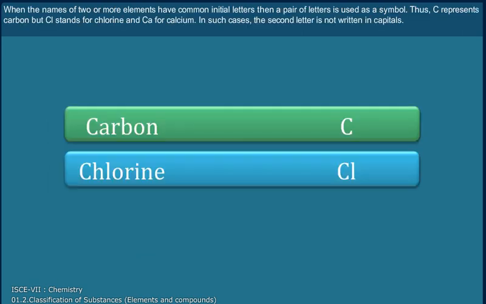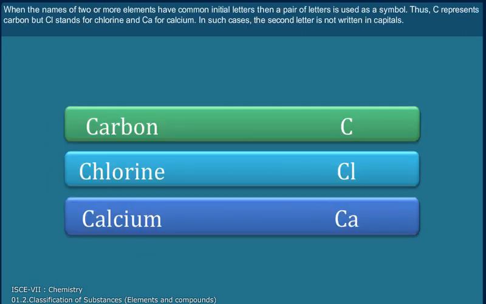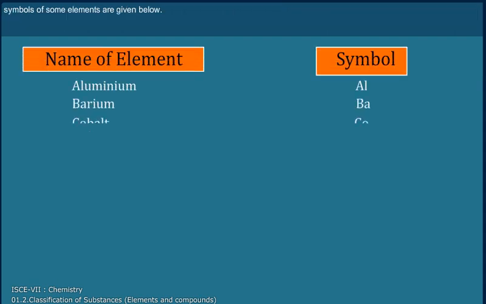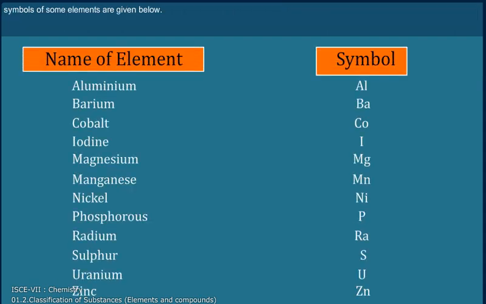When the names of two or more elements have common initial letters, then a pair of letters is used as a symbol. Thus, C represents carbon, but Cl stands for chlorine and Ca for calcium. In such cases, the second letter is not written in capitals. The symbols of some elements are listed below.